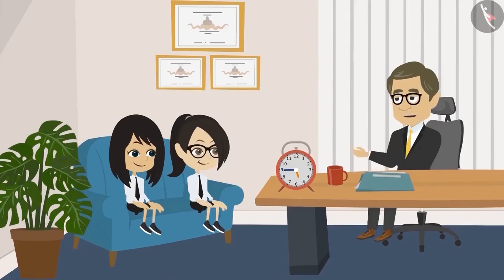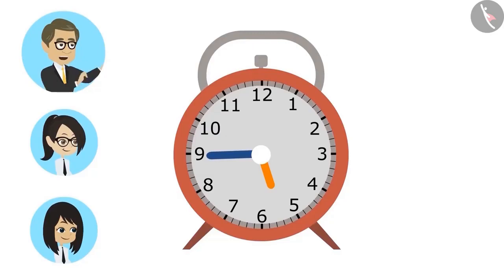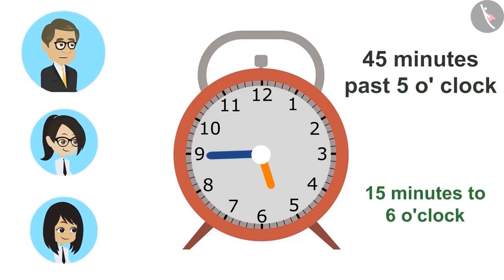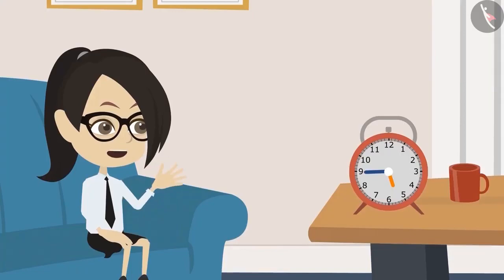Now you can tell the minutes if they are less or more. As Vandana said, it is 45 minutes past 5 in the clock. This means that it is 45 minutes more than 5 o'clock. And as Neha told that it is 15 minutes to 6 o'clock, that means it is 15 minutes short of 6 o'clock. Now I have understood, sir.